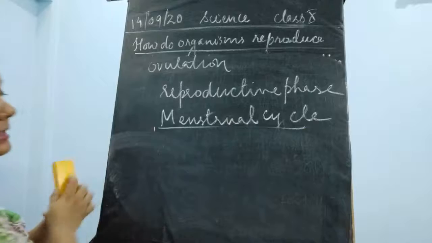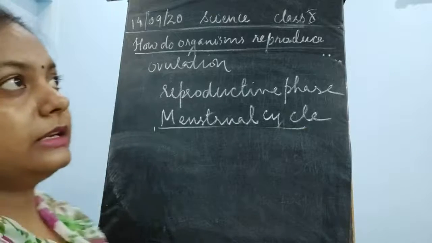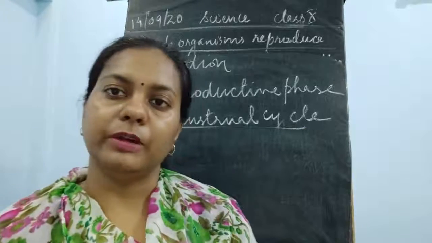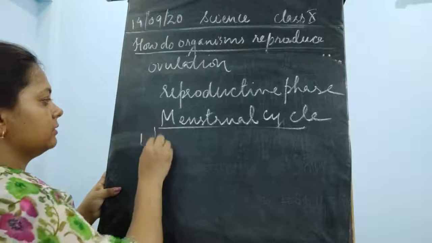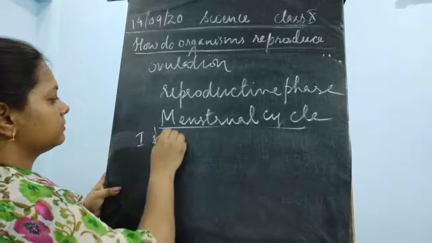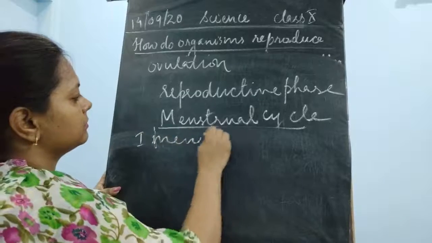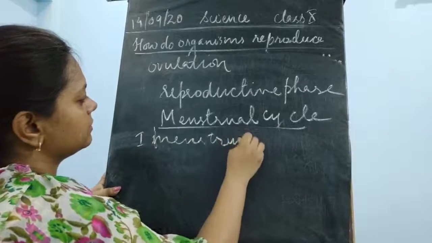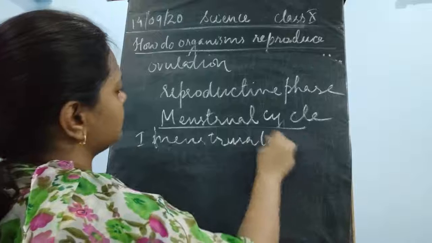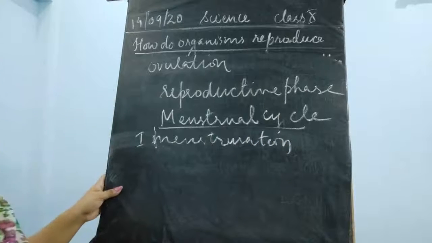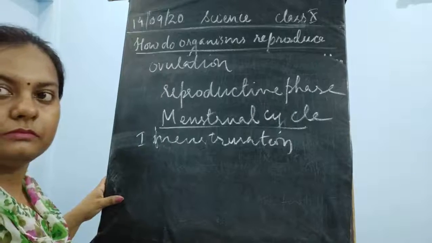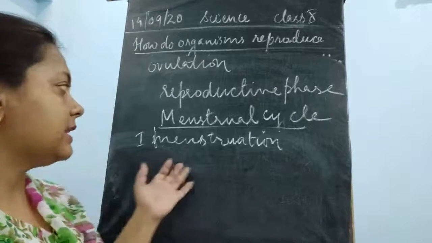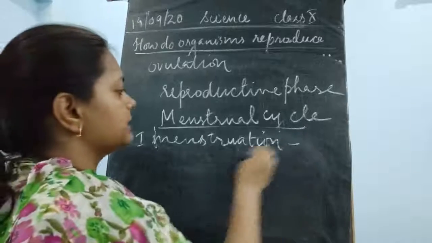Once the first menstruation starts, this is going to start at the time of puberty. So the first menstruation starts, and this is said to be the menarche.